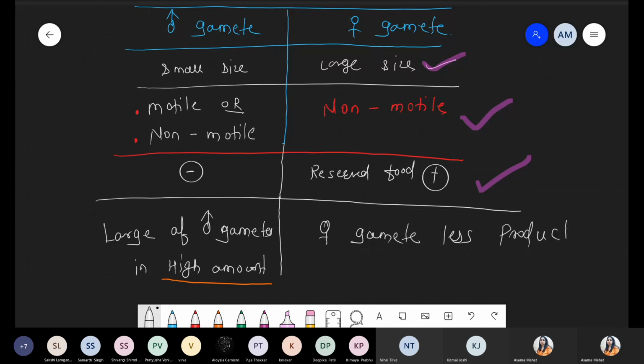So you can compare this point with humans also, because see, human ka fertilization basically is internal fertilization. Inside the fallopian tube, the fertilization process can occur. But now what happens? Sperms are produced in many amounts, a greater number of sperms. But egg kitna hoga? Per month only one egg is released. So these are some compensation points. Same scenario with respect to the oogamous condition. That's why we can say this is the most advanced method. Got it? This point is clear, everyone?